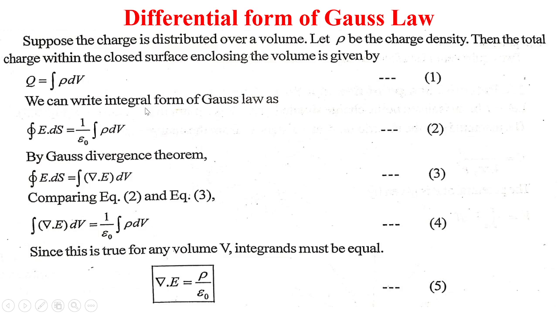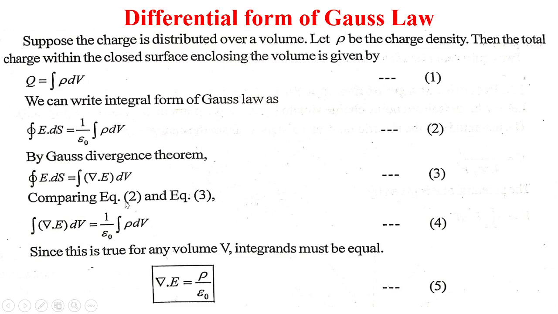Now we can write the integral form of Gauss law as closed integral E·dS equals 1/ε0 integral of ρ dV. By Gauss divergence theorem, closed integral E·dS equals integral of ∇·E dV.